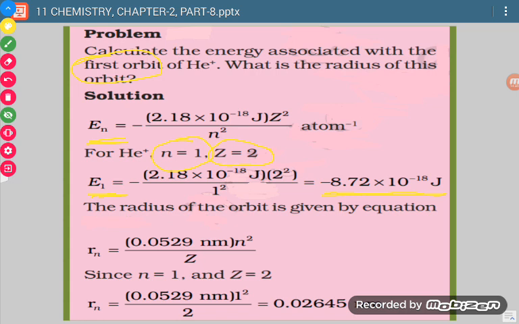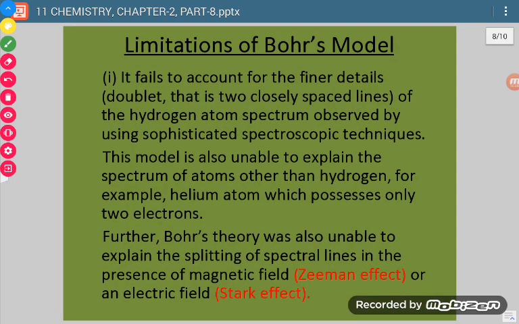Now another formula is there for calculation of the radius of that particular orbit, the nth orbit. So Rn is the radius of the nth orbit. Here n value is 1, so it is R1, or we will say the radius of the first orbit is equal to 0.0529 nanometer multiplied by n square over Z. Okay, so Z value is again 2, n value is 1, so the answer comes out to be 0.02645 nanometer.